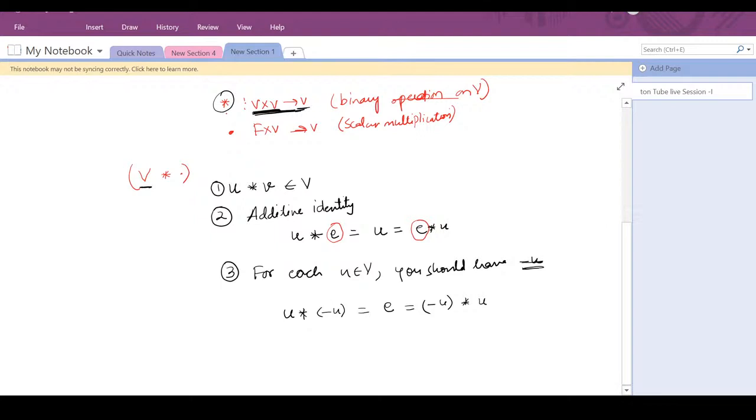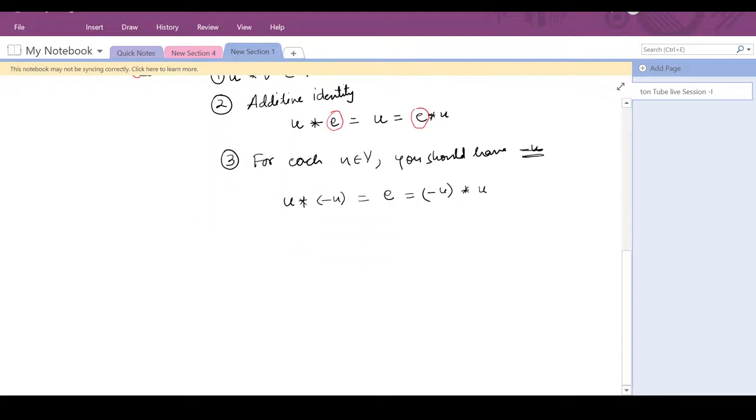Right. And then the fourth property is that you should have the associativity law, that is (u star v) star w should be equal to u star (v star w), and then you should have the commutative property, that is u star v should be equal to v star u, right? So these are the 5 properties which the star operation should satisfy.